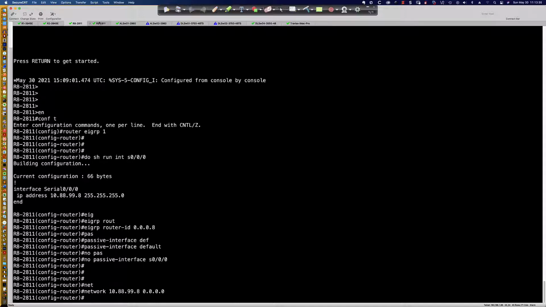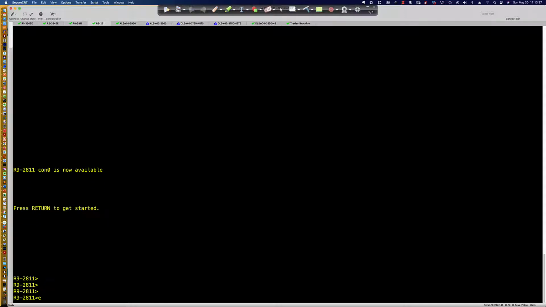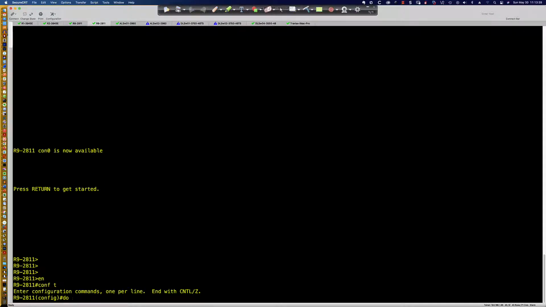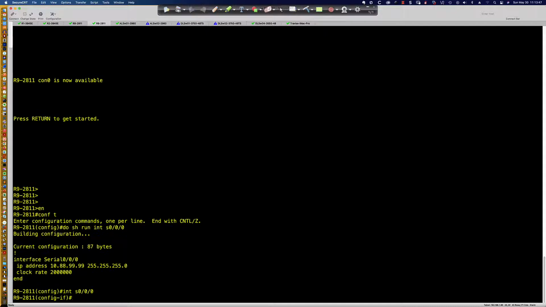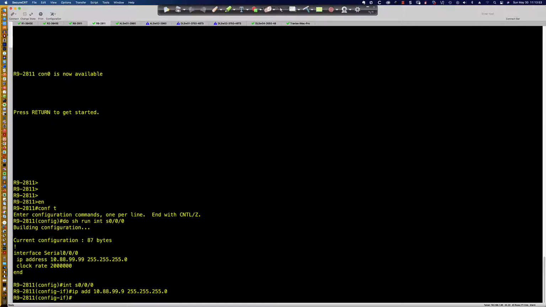And let's come over here on router 9 and we'll do the exact same thing. We'll get into, and let's say do show run int serial 000. Let's make sure it's ready to go, and it is. And actually, we need to change that, serial 000. Let's say IP address 10.88.99.9 is what we're looking for. We're going to make it a /24.